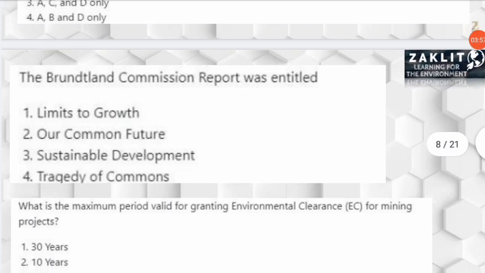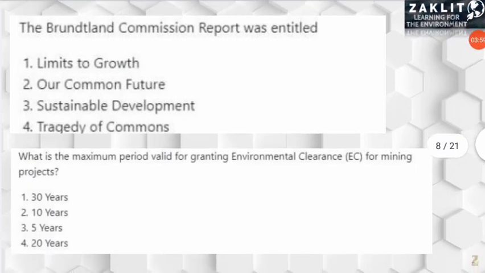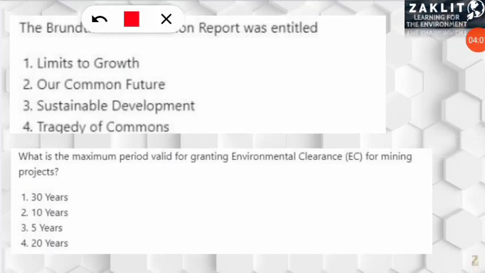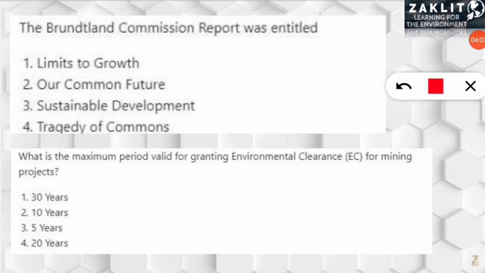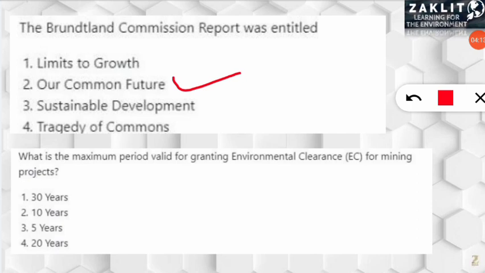The next question was related to the Brundtland Commission report, and it was asking the title of that report. It was very easy, but many students have done wrong here also. But you should know that these are very common questions, and here the correct option will be option number 2, that is Our Common Future. That was the report of the Brundtland Commission.